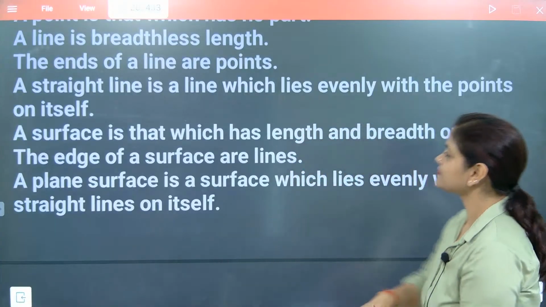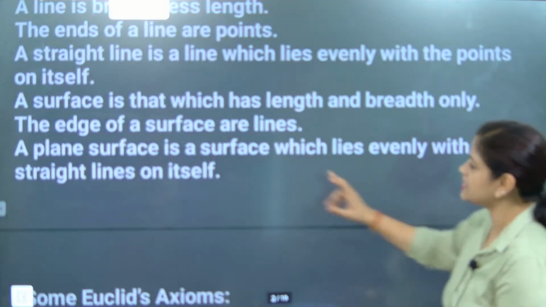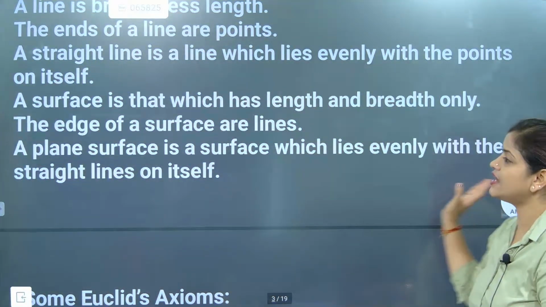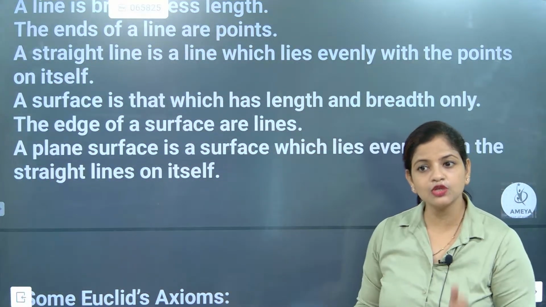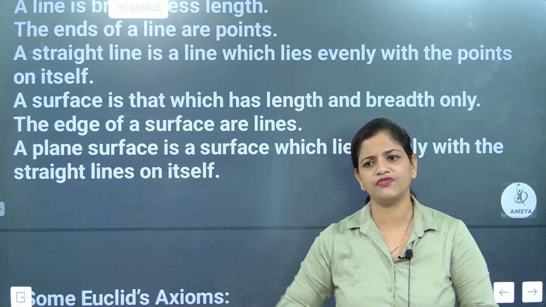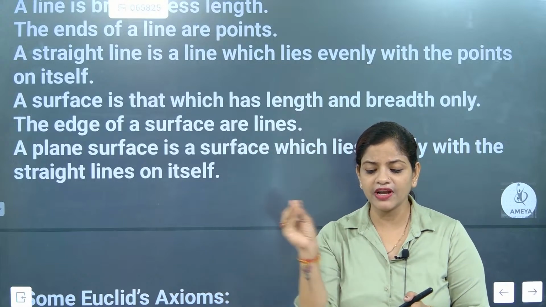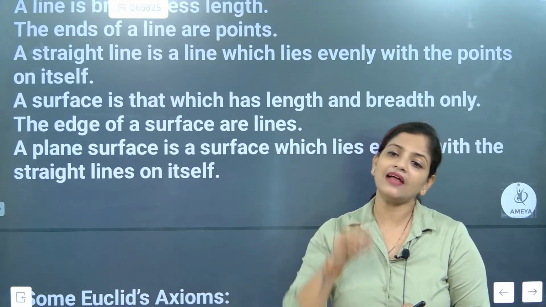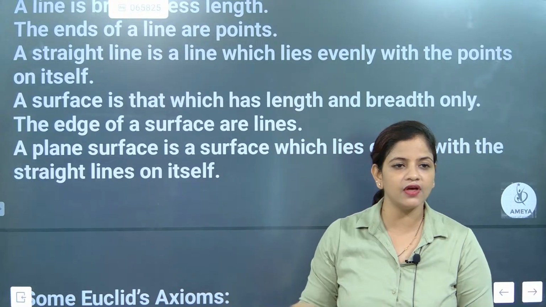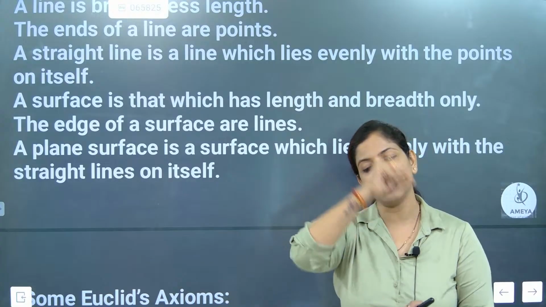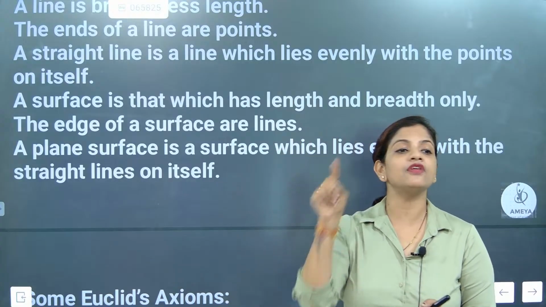Hello Neha. A plane surface is a surface which lies evenly, and in that class also we discussed that a plane surface is made of infinite number of points, and if you join these points together, it will make a line. If you align the points together, it can make a circle.